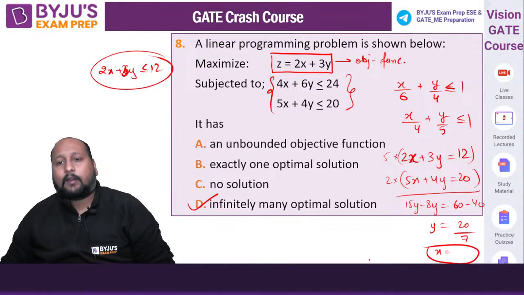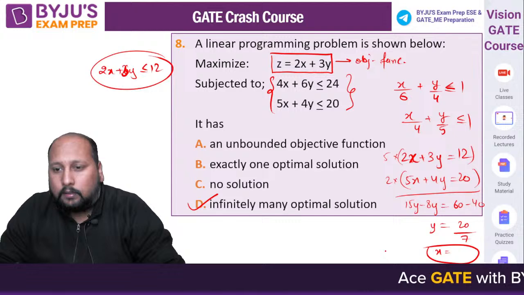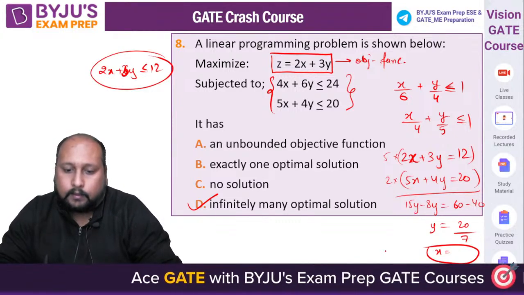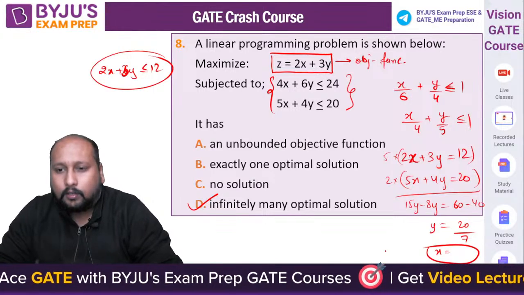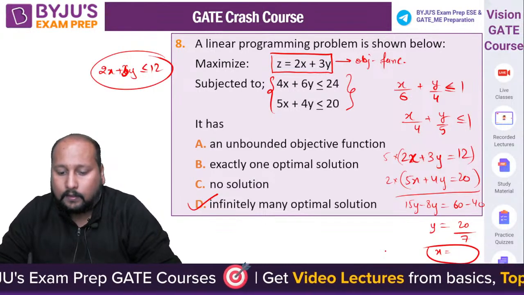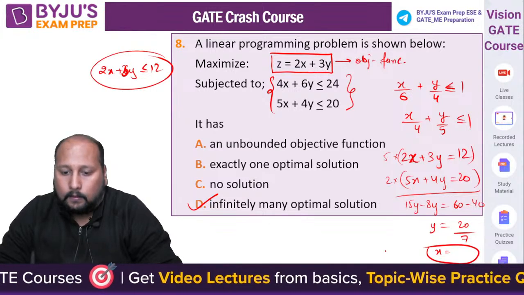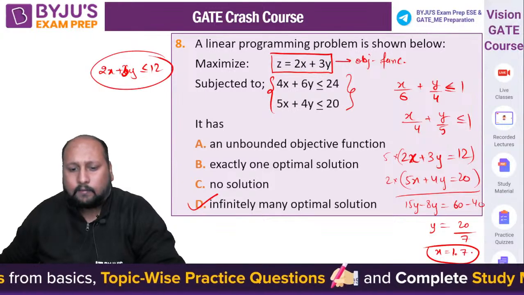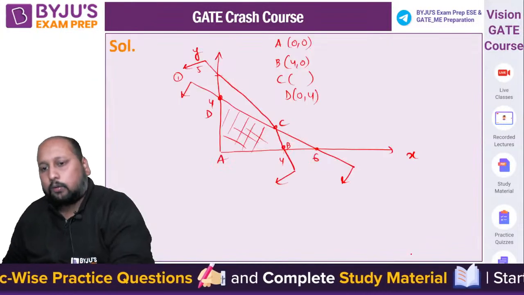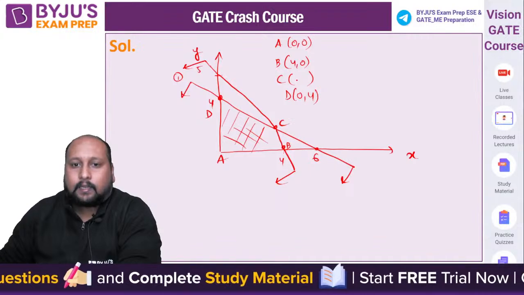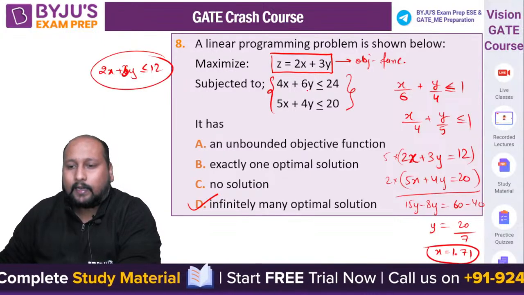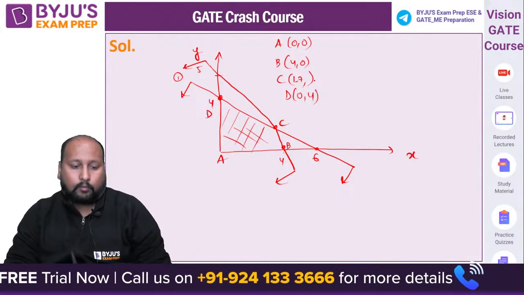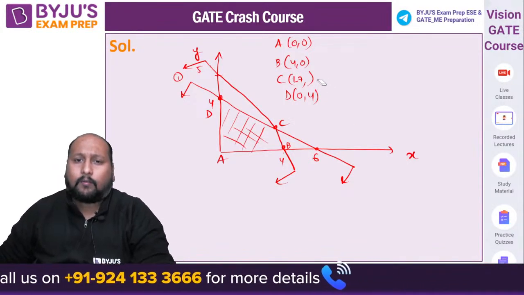Can you tell me what value of x you are getting? 40 and 60, 15 minus 8, 7. Okay, so let us substitute it in this equation. We have 60 by 7, and 12 minus that answer divided by 2. We are getting 1.7, about 1.71. So now we can place it: x is 1.7, and 20 by 7 is 2.9, rounding to 1 decimal.